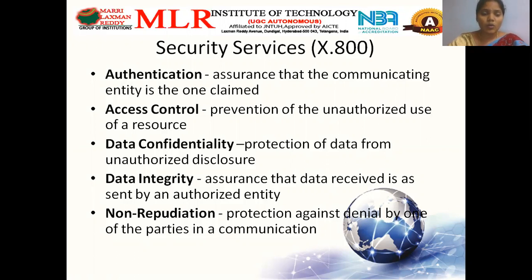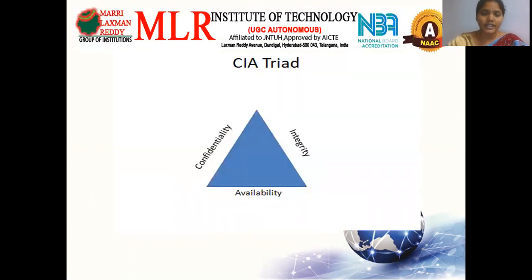Let's see in detail what data confidentiality and data integrity are, in the CIA triad. Why is it specifically called the CIA triad? The data is guaranteed to be secure only when it follows all three properties: confidentiality, integrity and availability.